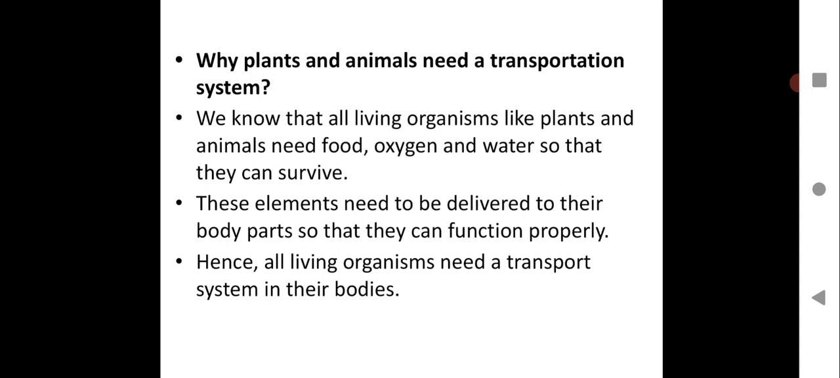We are going to eventually see all the transportation systems in our body and how blood helps in the transportation of oxygen, glucose and all that. So please write down these points in your notebook, children.